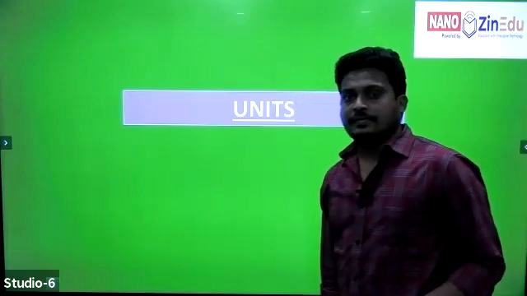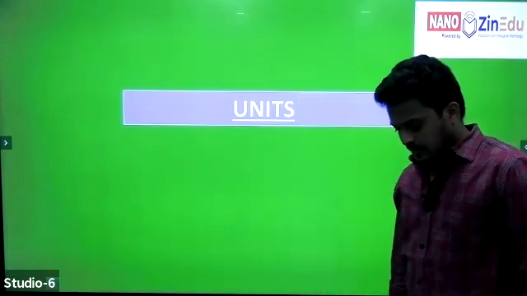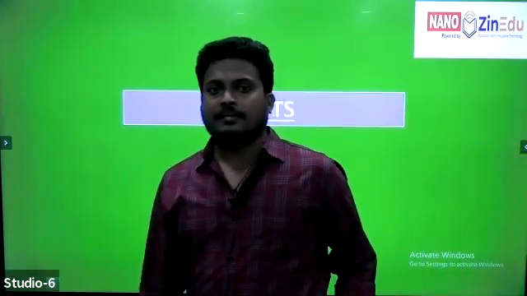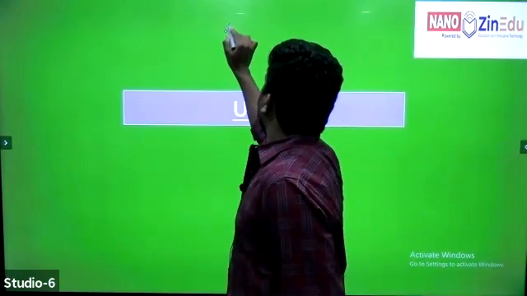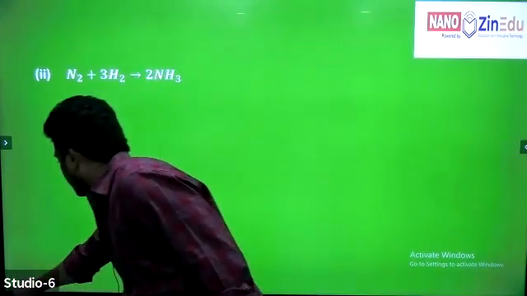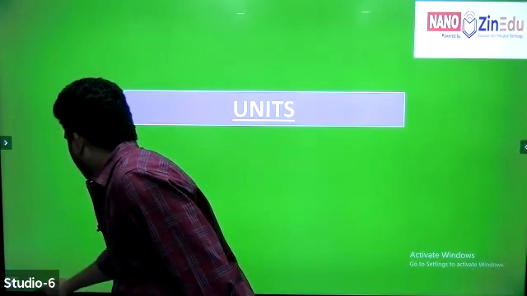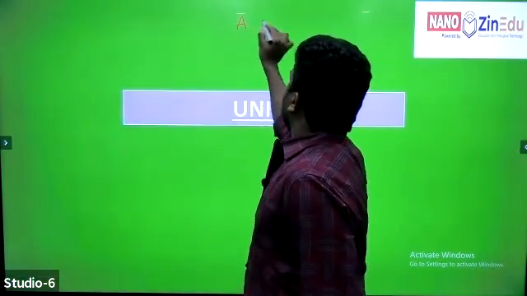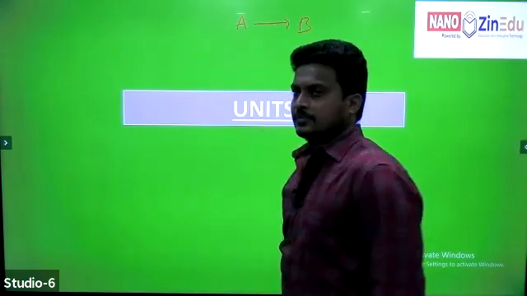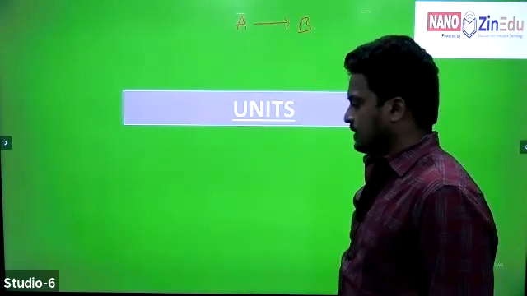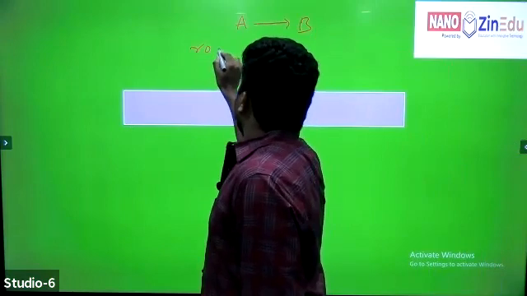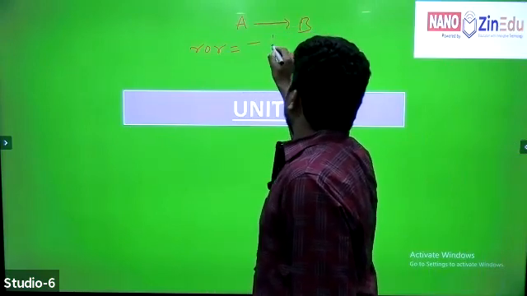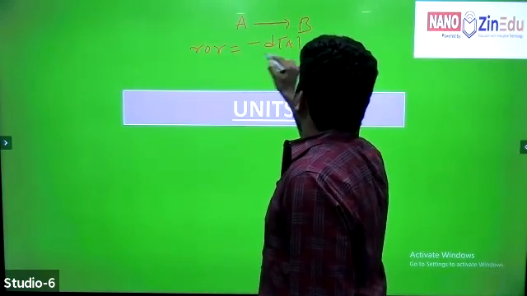Now, what are the units of rate of reaction? For example, in general, the reaction is A gives B. Right? How can we write rate of reaction for this reaction? Rate of reaction with respect to reactants is minus d of A by dt.